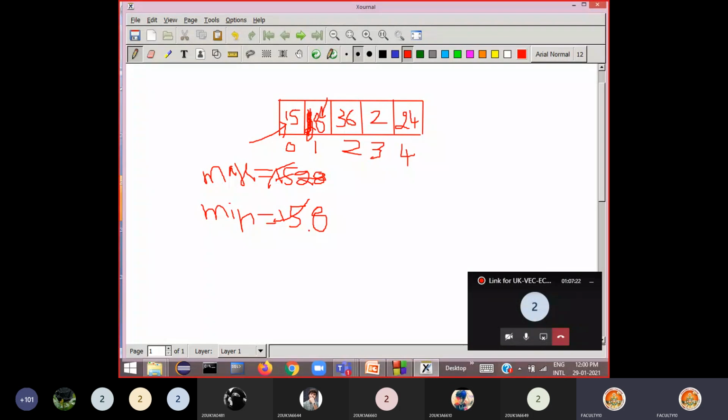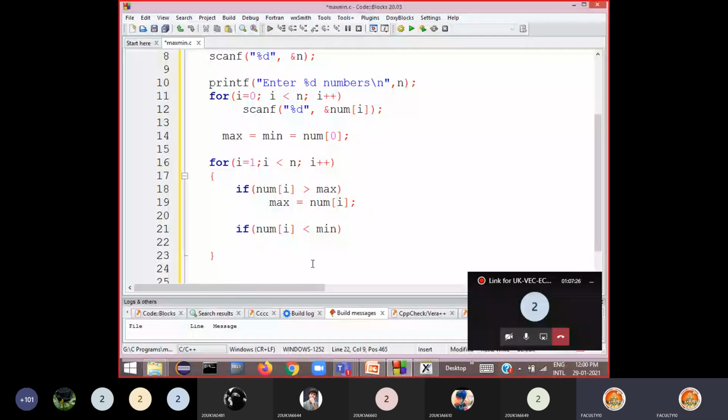Okay. So how can we write this in the program? In the program, if this is true, if num of I is less than min, then min will become num of I. Min is equal to num of I. Num of I itself is the minimum value. That's it. Then it goes to the next statement, I plus plus. I will become 2.